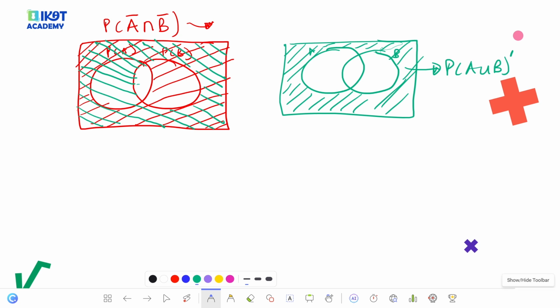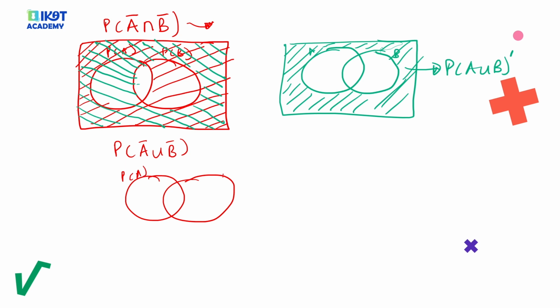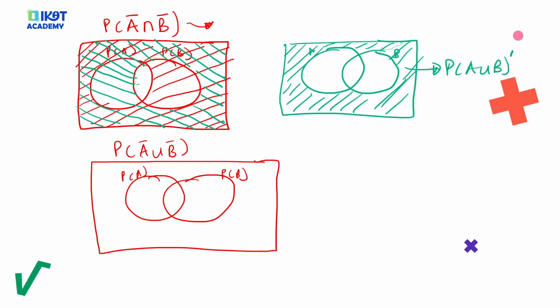Let's give another example. Let's say you're asked to find the probability of A complement union B complement. For union, everything that we have shaded here is in the union. If I was to redo that set for you and represent what the union is, I come here and I do this, I do this. So the union of A complement and B complement is the same as shading everything that is outside this set.